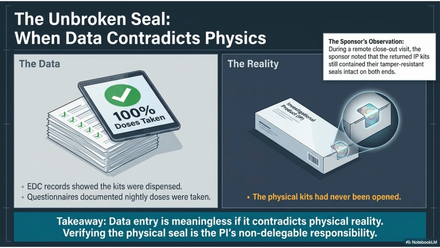In this case, records showed complete usage, but tamper-resistant seals remained intact on returned kits. The PI has a non-delegable responsibility to verify the physical state of the trial materials.